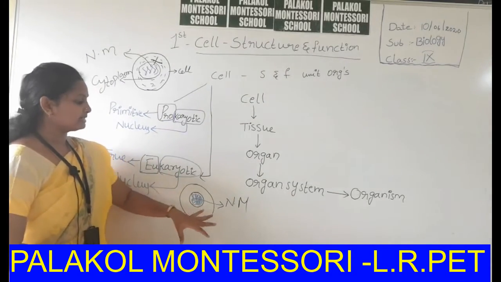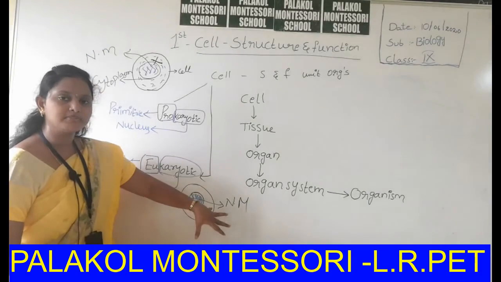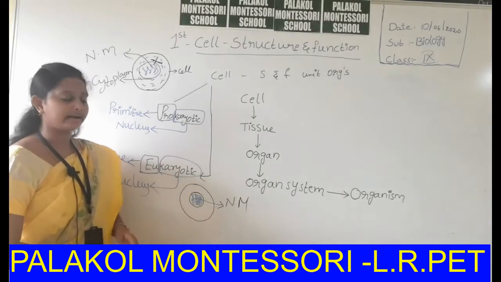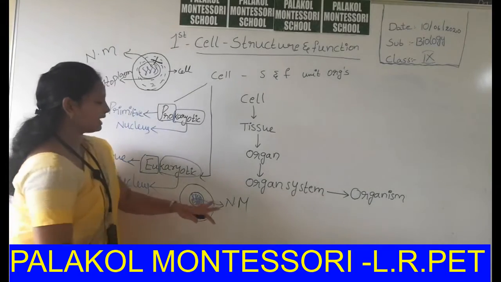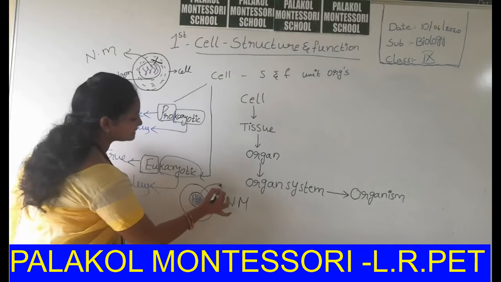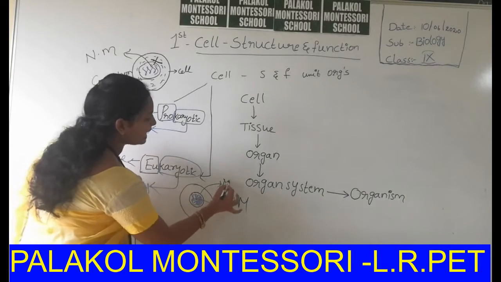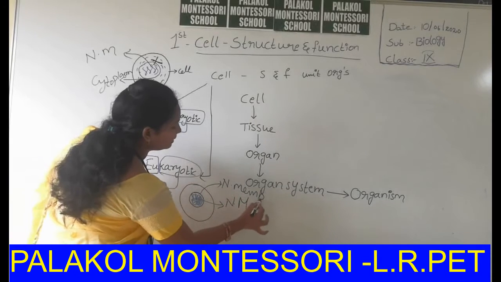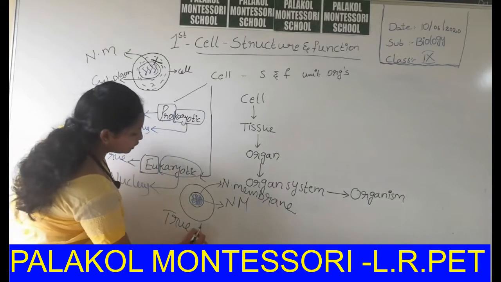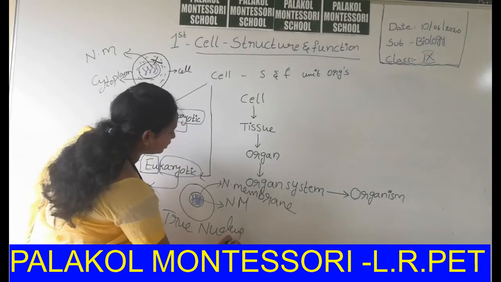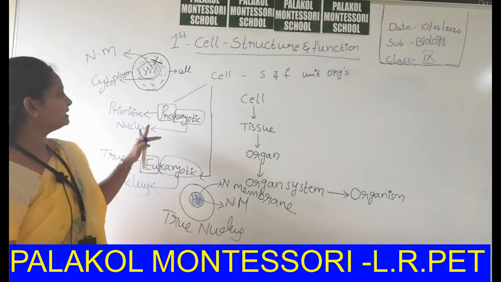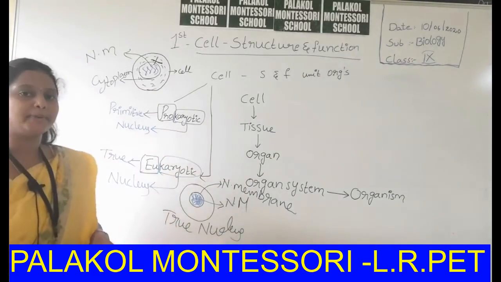In eukaryotes, the nuclear material is mostly DNA. In prokaryotes, the nuclear material is RNA. Here I did not mention any nuclear material name, I just mentioned nuclear material, but the nuclear material is enveloped by a nuclear membrane or boundary. It is called a true nucleus. These true nucleus containing cells are called eukaryotic cells. These are the types of cells based upon the type of nucleus.